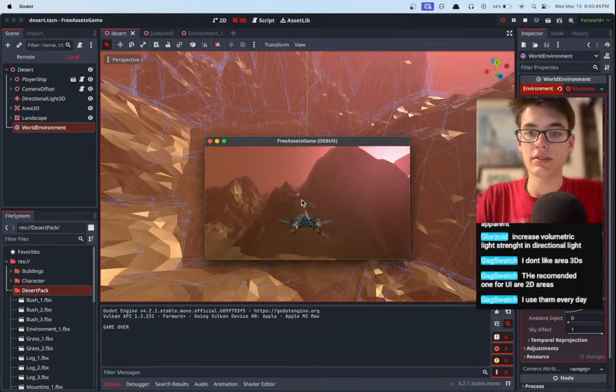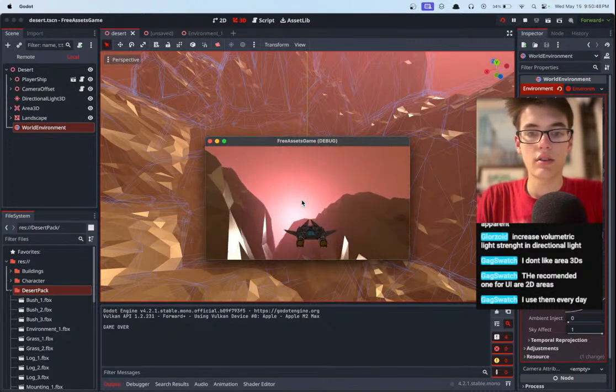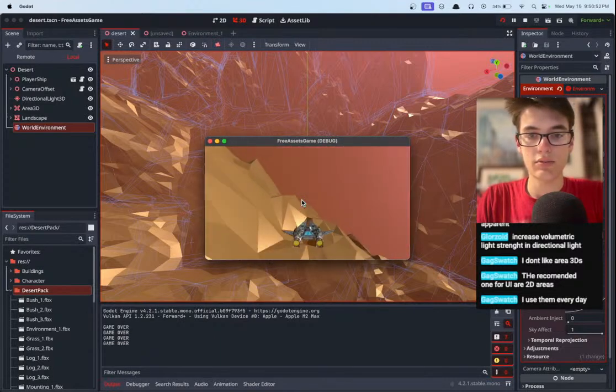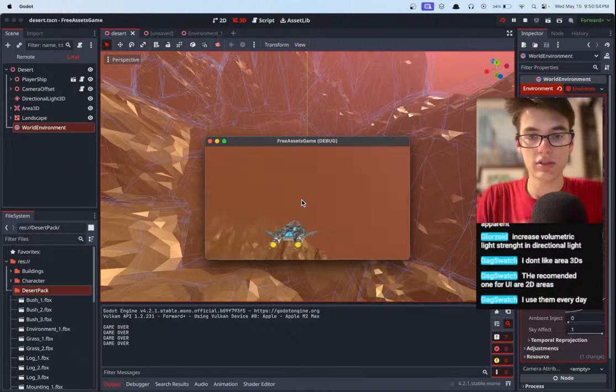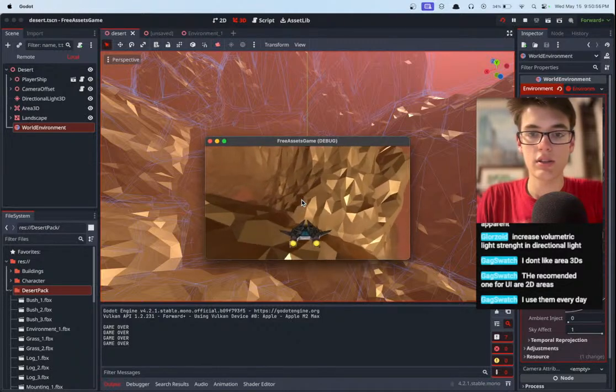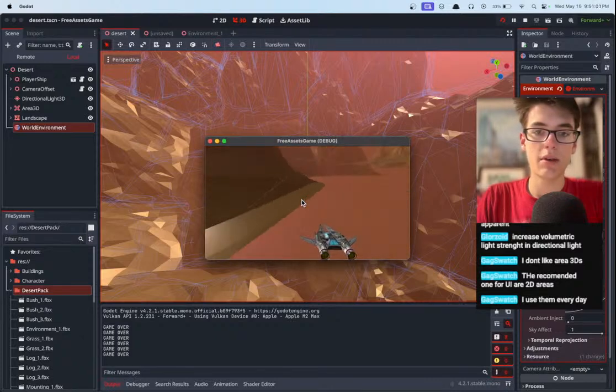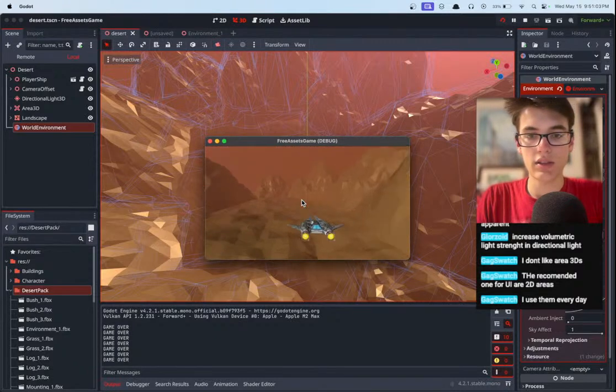Yeah, that's a nice red sun up there. You can fly through here. I'm not sure how tight the collisions are. Yeah, so that definitely wasn't a collision, but it acted as though it was a collision. So the collisions aren't perfect. And we have a little hole in the map here, but you get the idea.